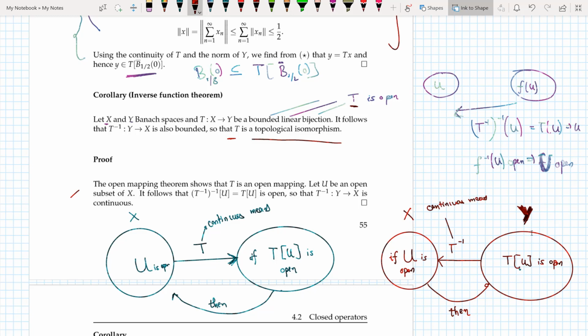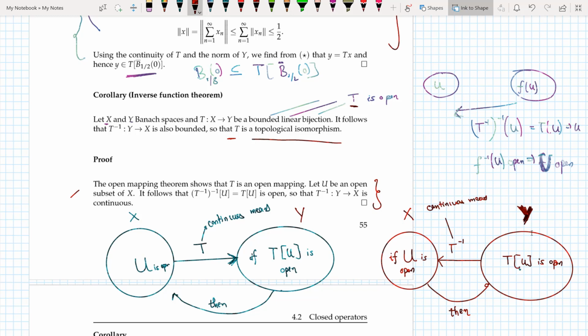Now I'll explain this argument in my words. So what does T continuous mean? T being continuous means that, so this is space X and this here is space Y. So I say that if TU is open, then U is open, like this was the definition of T being continuous.